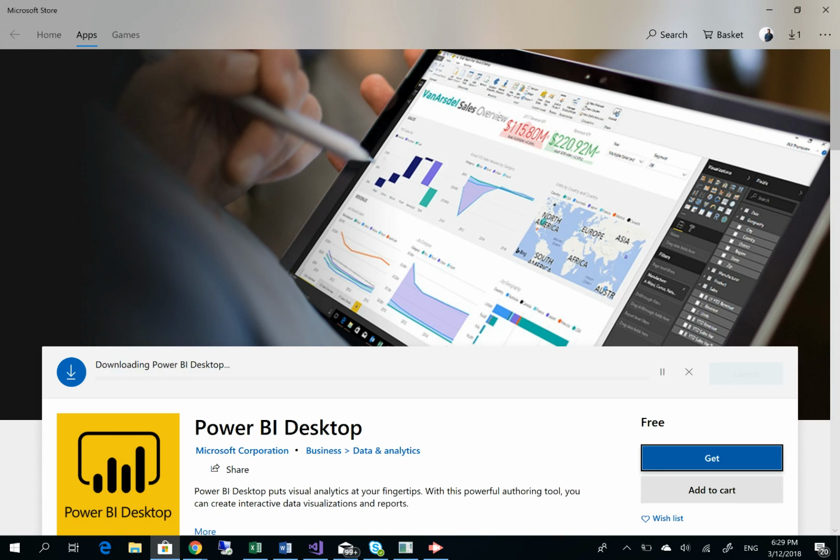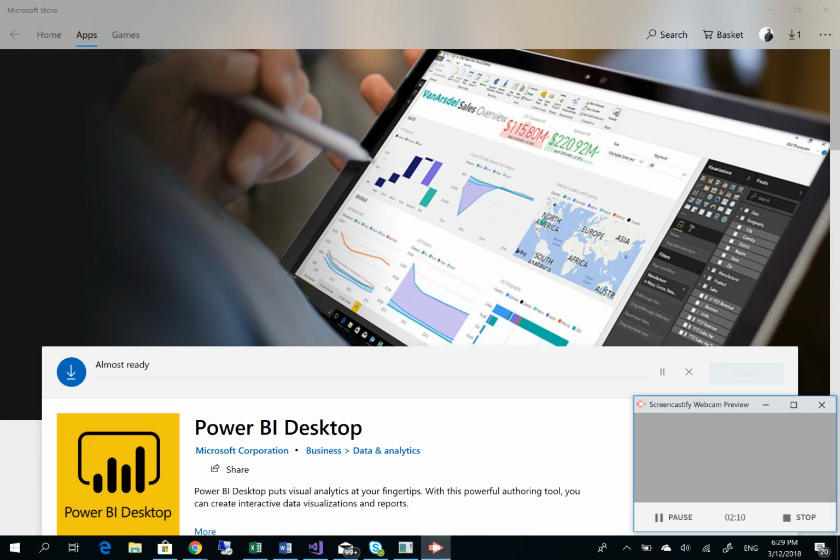And it is showing you starting downloading Power BI desktop. Depending on the speed of your internet connection, it may take a small amount of time or long time, but we just have to be patient and wait for it to get downloaded. For some reason, my internet connection right now is really poor, so it's gonna take a lot of time. So I'll pause the video and once downloaded, I'll show you how to install it. Thank you.